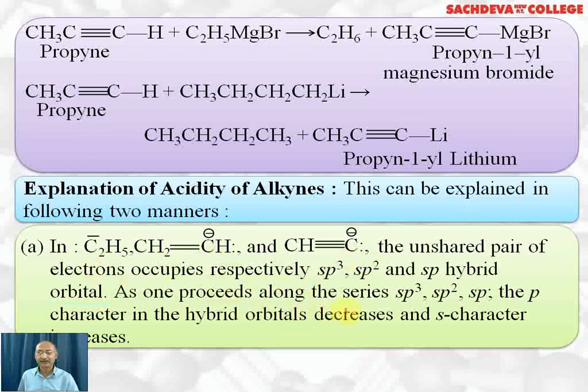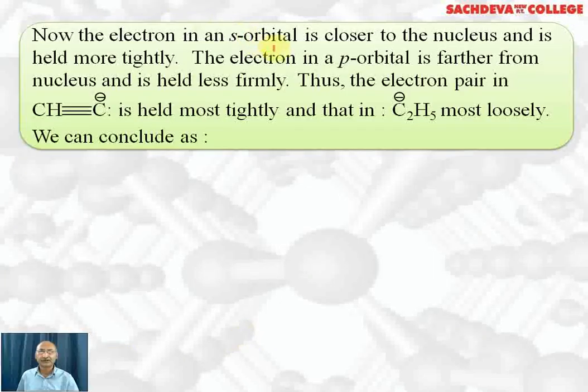As one proceeds along the series sp3 to sp2 to sp, the p character in the hybrid orbitals decreases and s character increases. Now the electron in the s orbital is closer to the nucleus and is more tightly held. The electron in the p orbital is far away from the nucleus and is less strongly held.